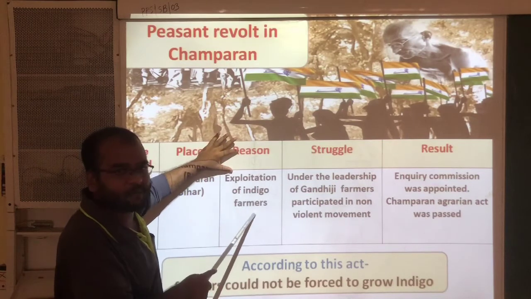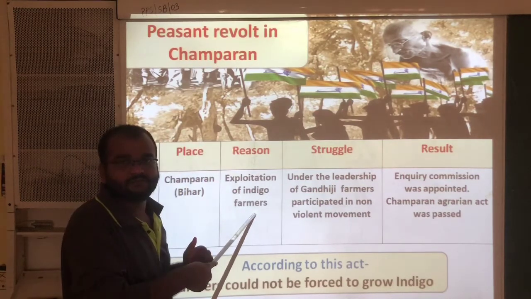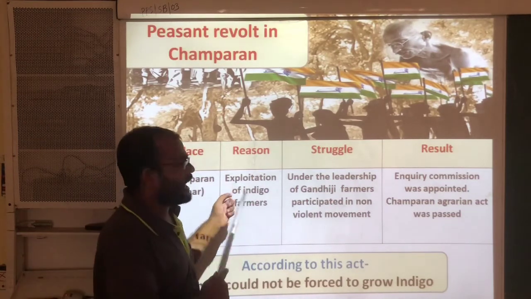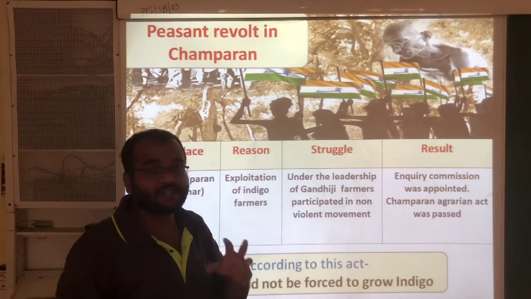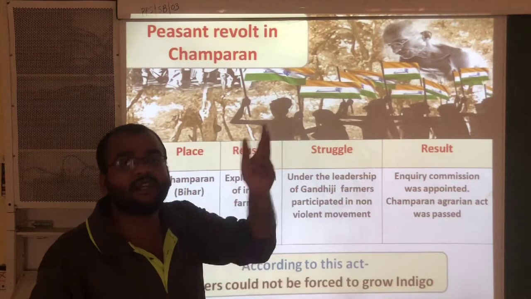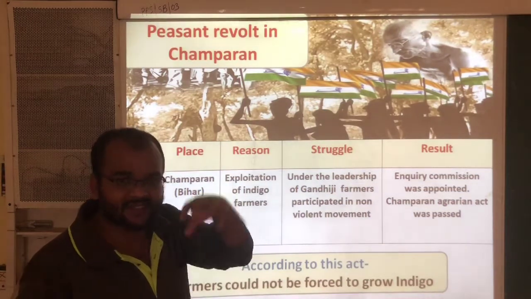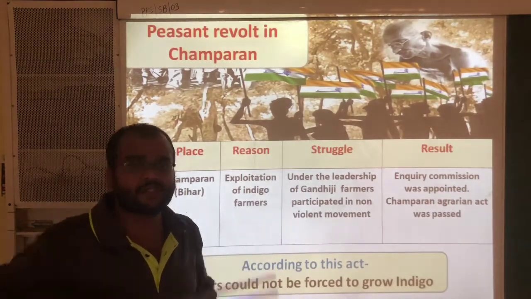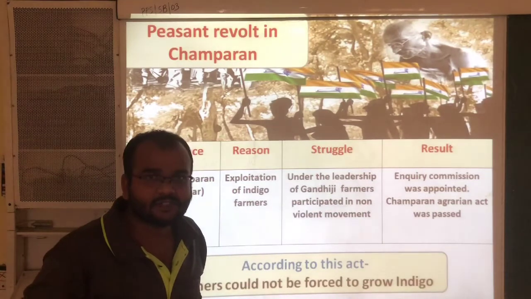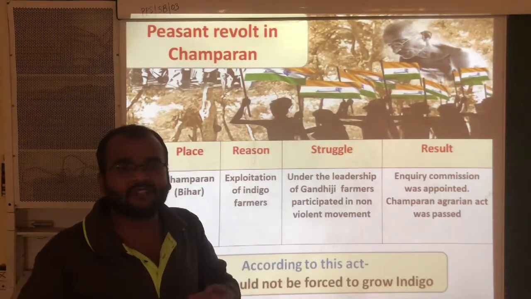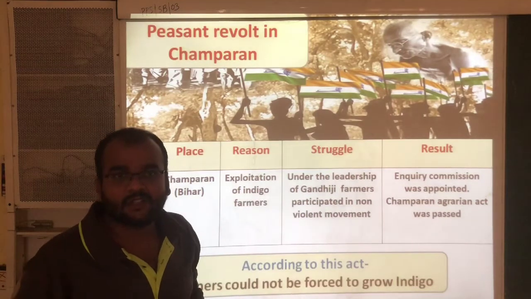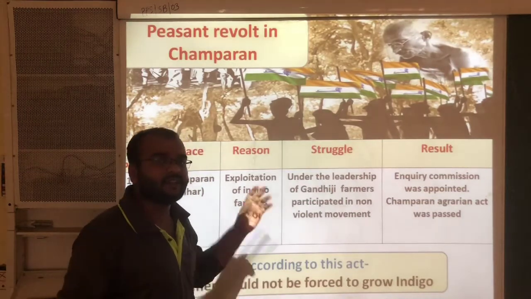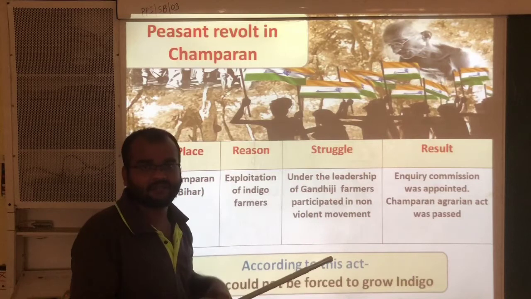Exploitation of indigo farmers. In Champaran also, the farmers were forced by the Britishers to grow indigo plants. Because of this, the farmers got angry. Even though the situation was not suitable to grow indigo plants, and even though the people were suffering from a lack of food grains, the farmers were forced by the Britishers to grow indigo plants. That's why the farmers started the revolt.